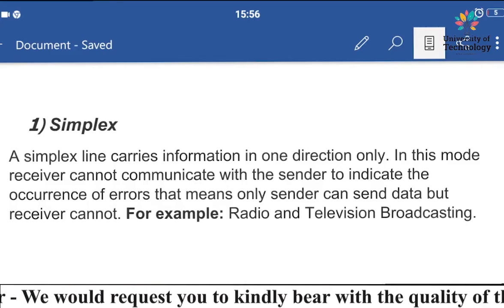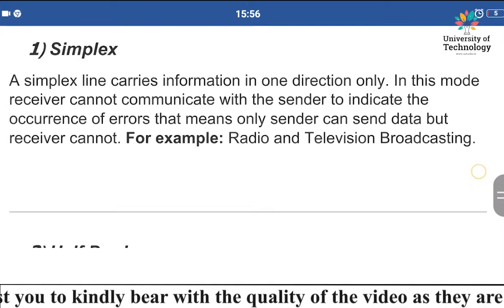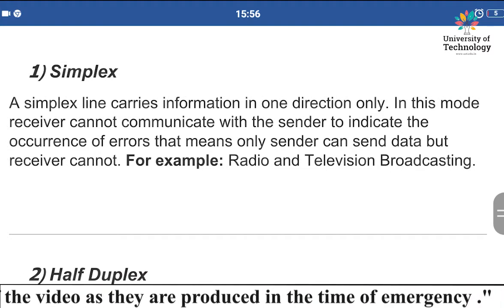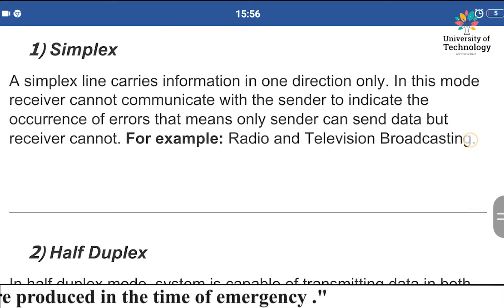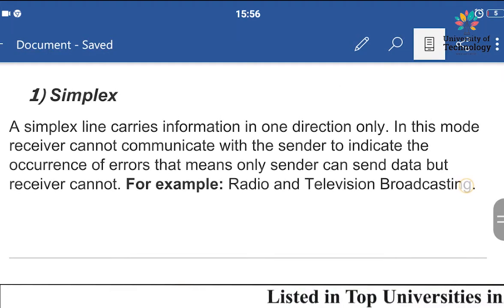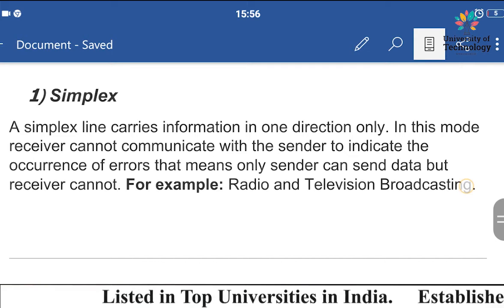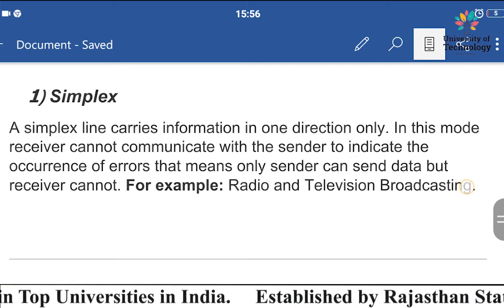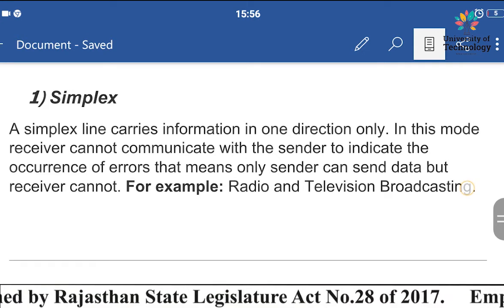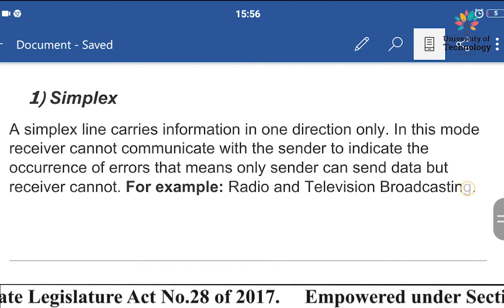Similarly, can we communicate with the television? No, we cannot. We can only receive the signal. So the information is carried only in one direction in case of simplex. The sender can send the data to the receiver, but the receiver cannot communicate with the sender. A very good example of it is radio and television.